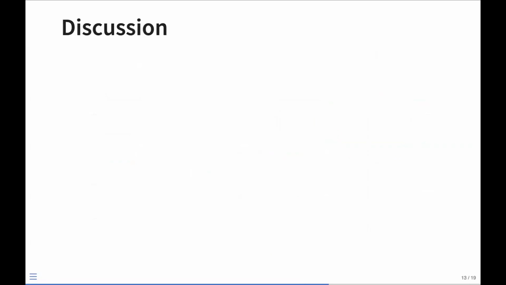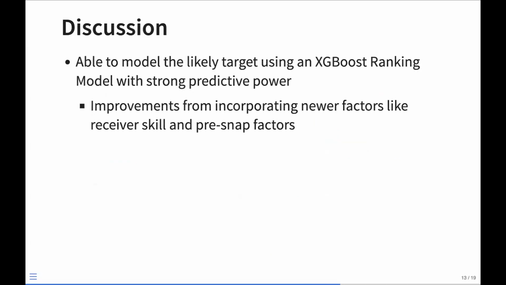So overall, just as a quick recap, we were able to model the most likely target using an XGBoost ranking model with pretty strong predictive power, around 60%, which we're pretty proud of. Obviously, we could make improvements by incorporating newer factors or more things that we could engineer. If we wanted to look at receiver skill, which would essentially track how well a receiver performs, I think earlier we were talking about the gravity for a basketball player. So gravity for receivers is another thing that we really would like to include, as well as pre-snap factors.